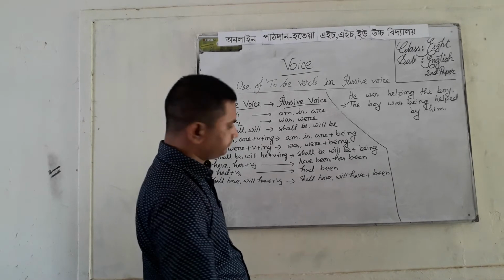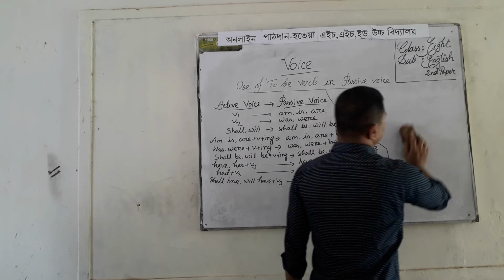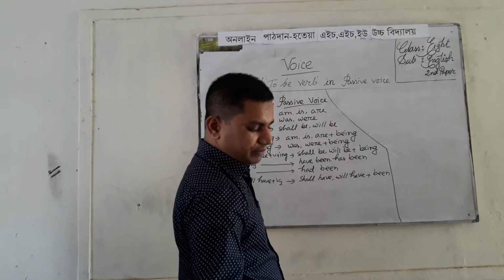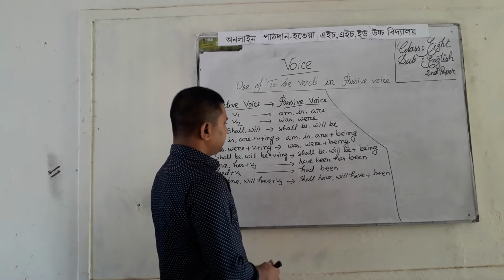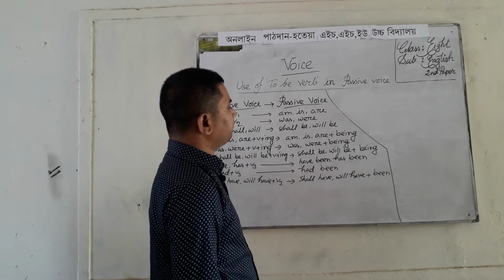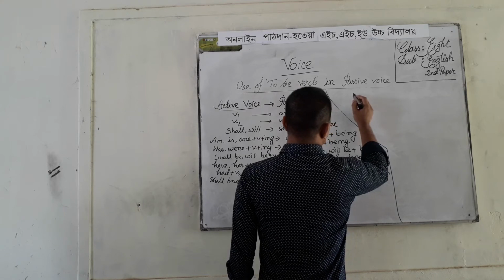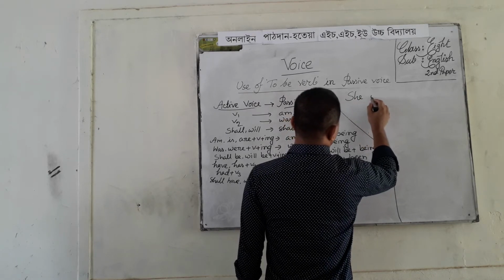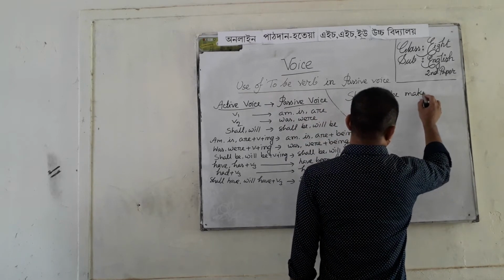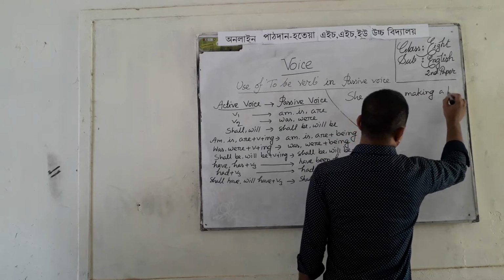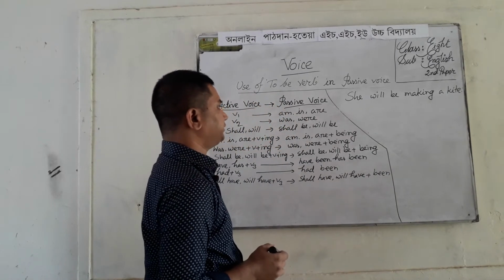Okay, my dear students, in future continuous tense, shall be or will be plus verb plus ing is available. Then in passive voice, we have to write shall be or will be plus being. I am giving an example here. She will be making a kite.